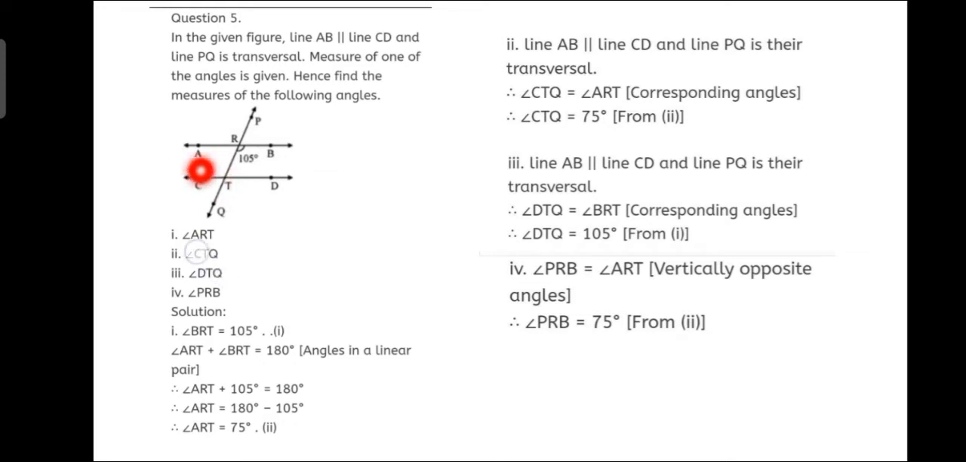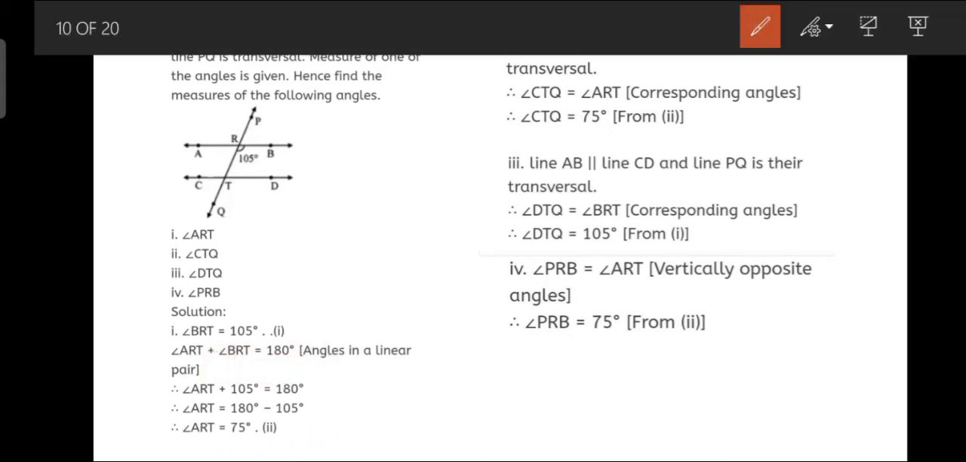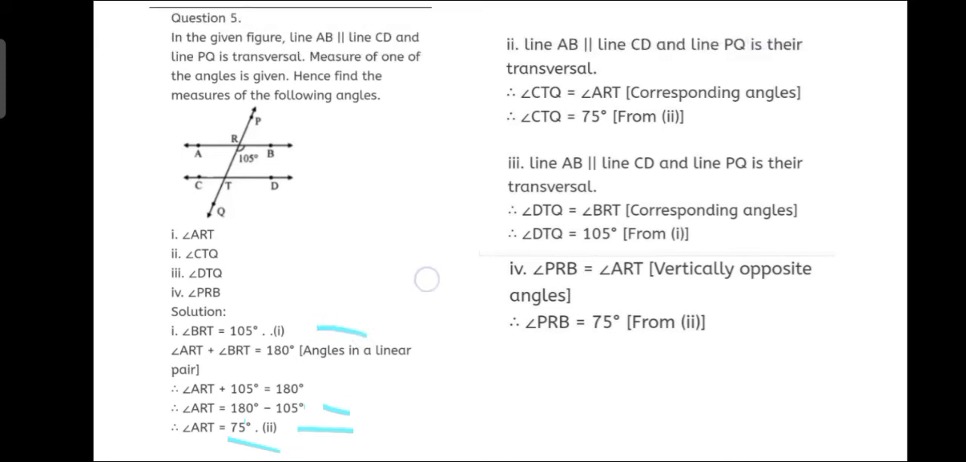So what is ART? Angle ART plus angle BRT is equal to 180 degrees, angles in a linear pair, right? They come on one line, so their addition is supplementary, it means 180 degrees. So angle ART plus BRT is equal to 180 degrees. Now we have angle BRT equal to 105 degrees. So we place this 105 on the right hand side, so we get 180 minus 105, which is nothing but 75 degrees. So we'll say equation number 2. Okay, and the given information we have called equation number 1. So now angle ART we got.